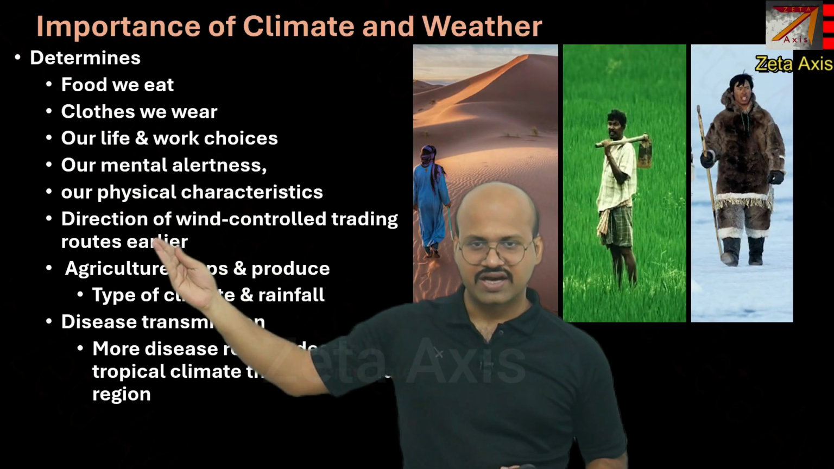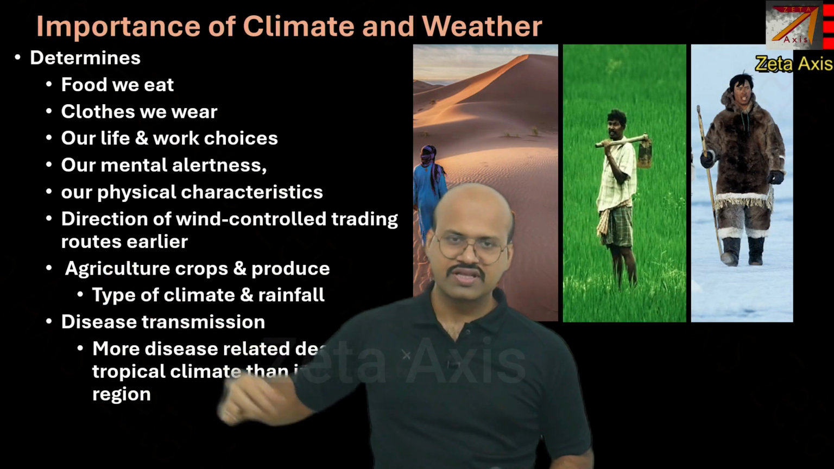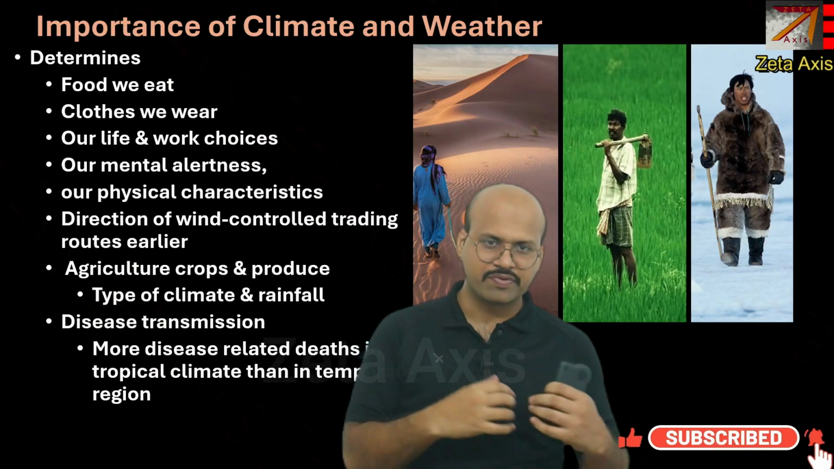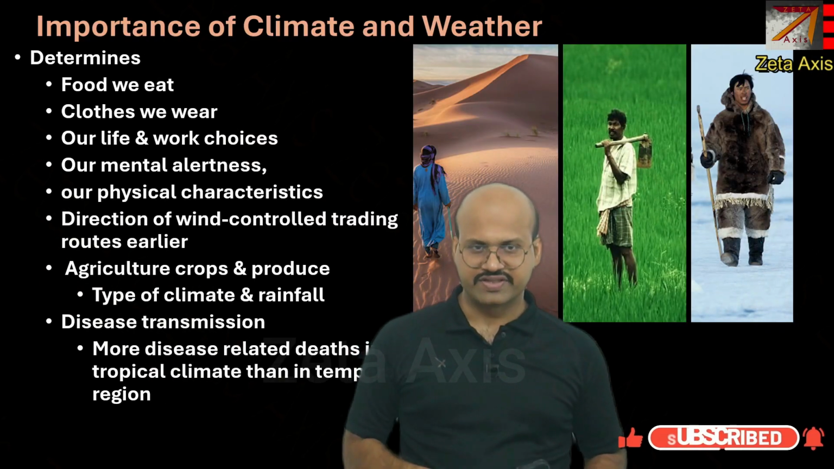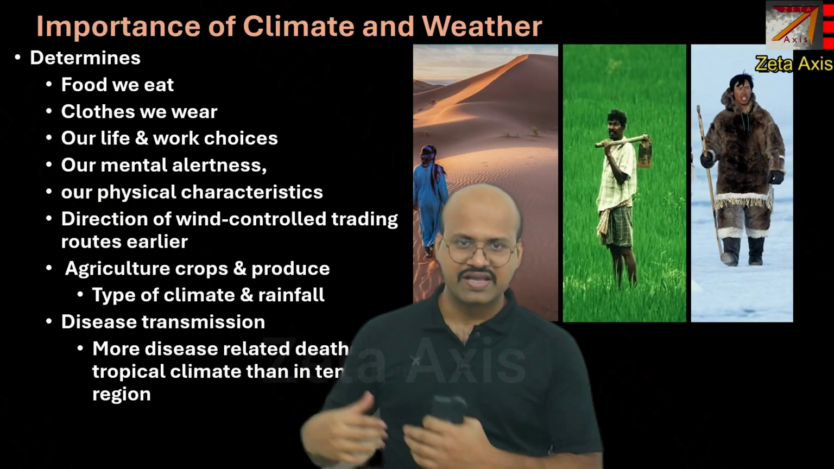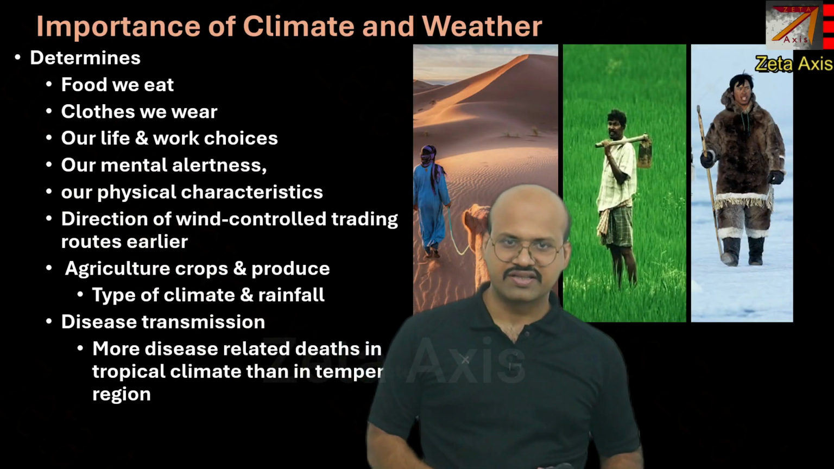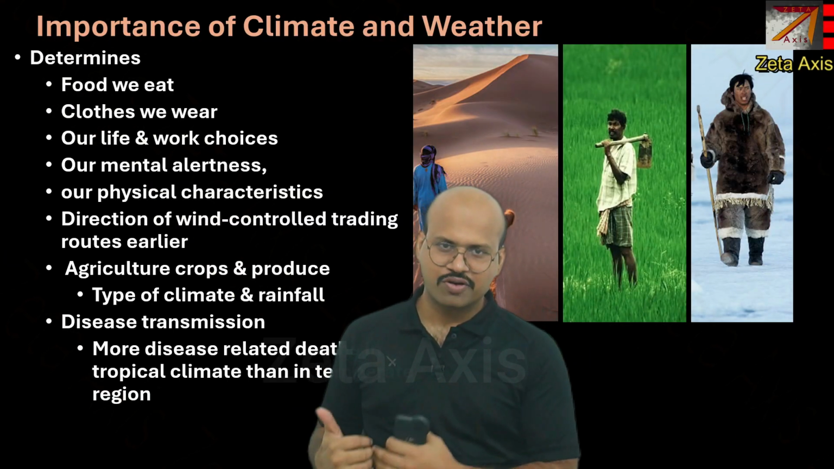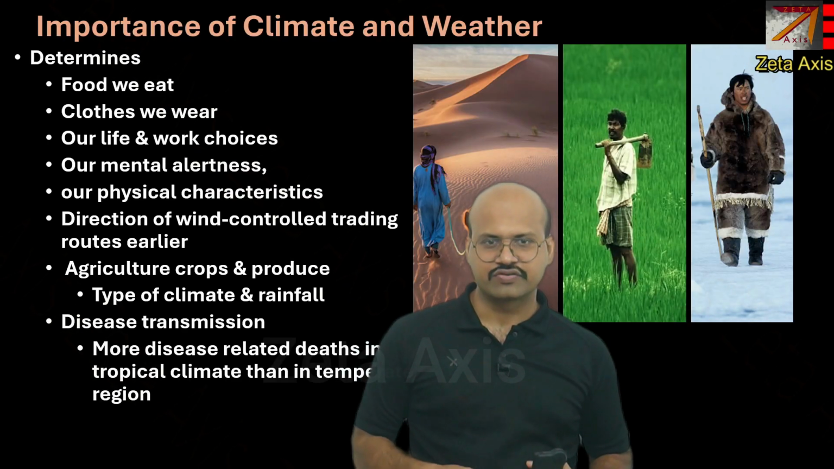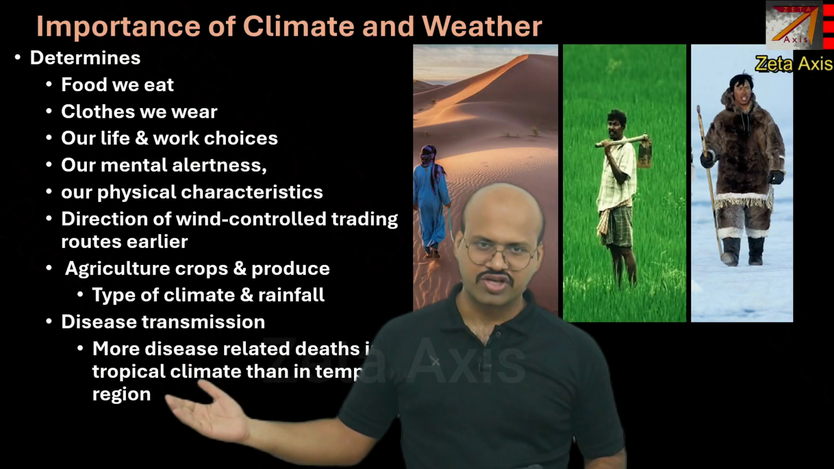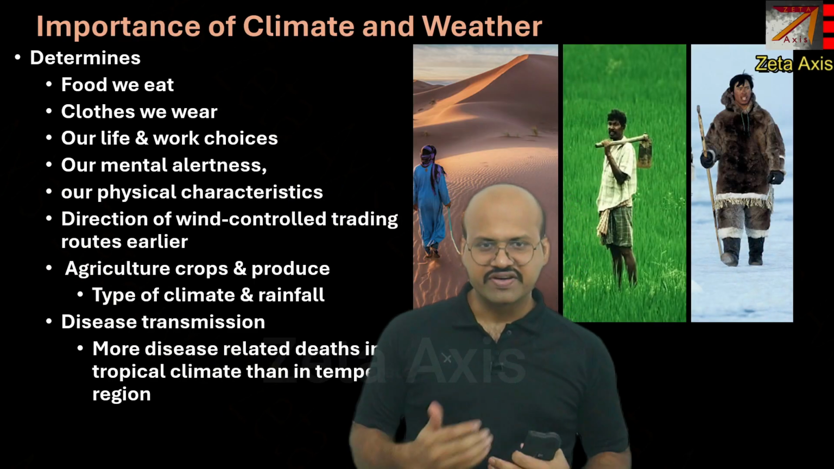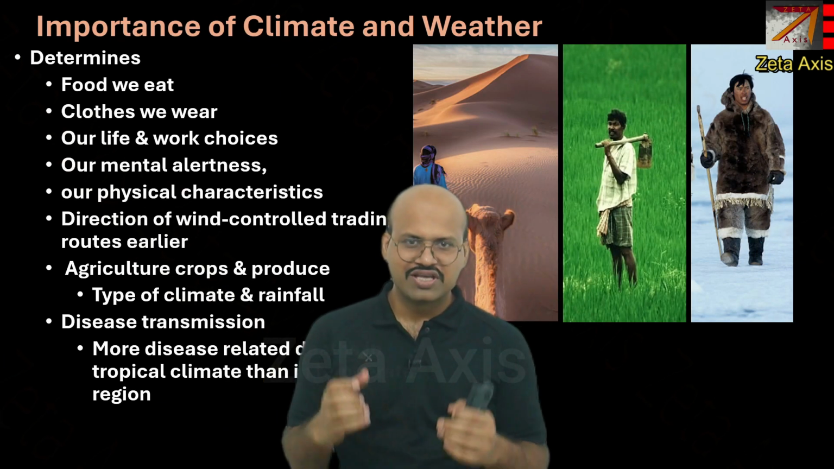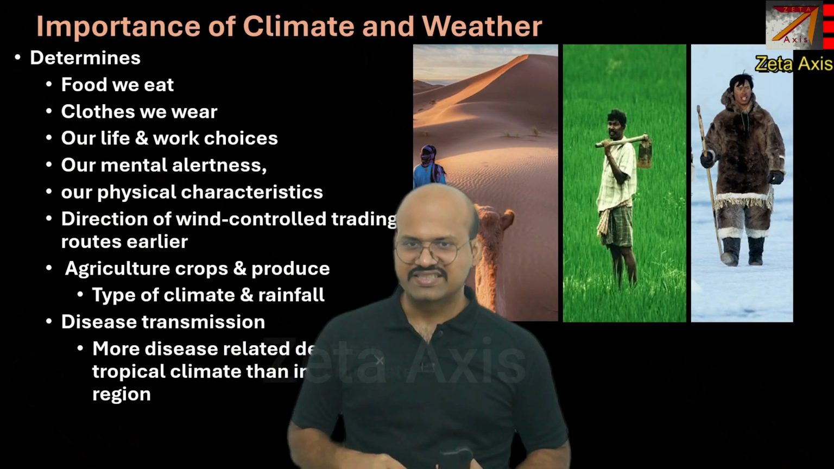The direction of wind earlier controlled trading routes. In the medieval or ancient period, the wind directions determined the regions with which you could trade. Remember, the monsoon winds helped in trade between Saudi Arabia and the Indian subcontinent in medieval times. When the winds were blowing from the southwest, from the Indian Ocean towards India, the Arab traders would travel from Saudi Arabia towards India, and when the winds reversed, with northeastern winds flowing, they would go from India towards Saudi Arabia. So this is how even the winds controlled trading in ancient times.